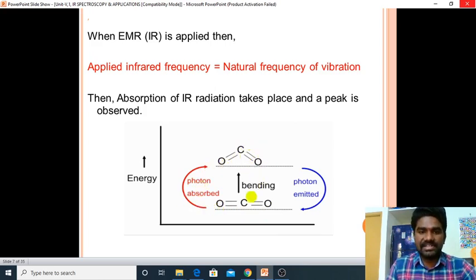Then it goes to relaxation mode again by emitting the energy. This is a simple mechanism behind the spectrum. Okay, we'll see in detail.